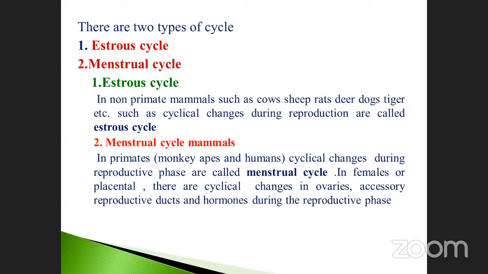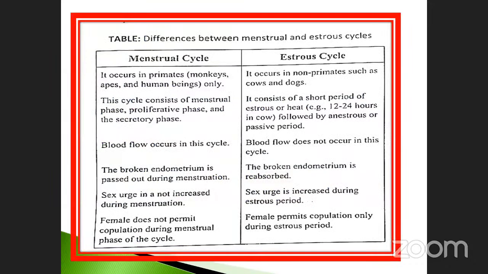In females of placental mammals, there are cyclical changes in the ovaries, accessory reproductive ducts, and hormones during the reproductive phase. These are the changes that occur during the menstrual cycle. Just note it down. Go to the next one. This is very, very important. What is the menstrual cycle? What are the differences? What are the characteristics?